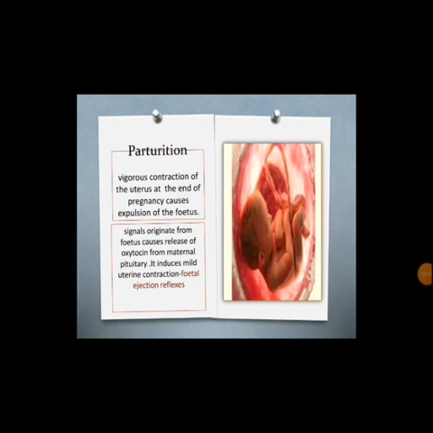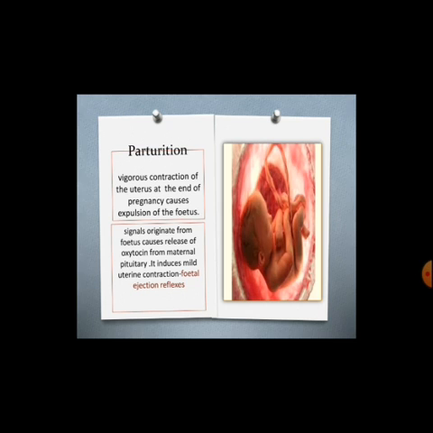After the completion of the third trimester, the fully developed fetus is ready for delivery. It starts with a rise in estrogen, progesterone, and an increase of oxytocin in both mother and fetus. Vigorous contraction of the uterus at the end of pregnancy causes expulsion or delivery of the fetus.